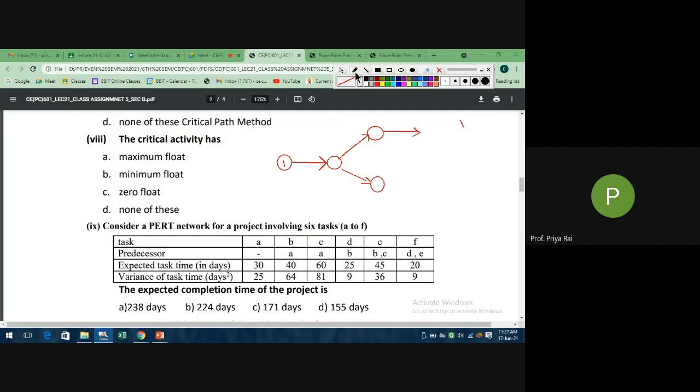Now if we draw here this one, suppose this is your dummy activity, then here we can say our C activity will start from here. Or we can simply merge these two. I think your diagram will be like this now.